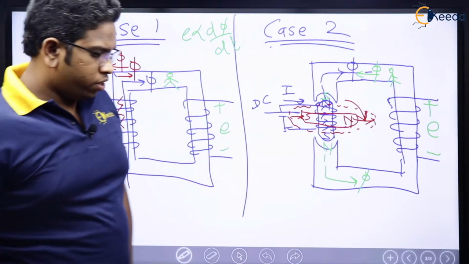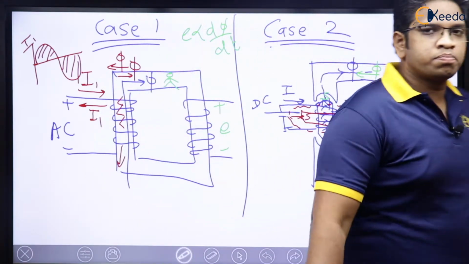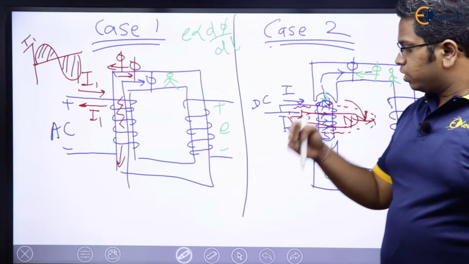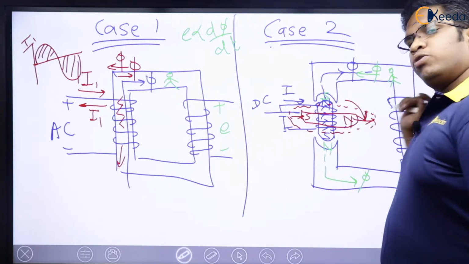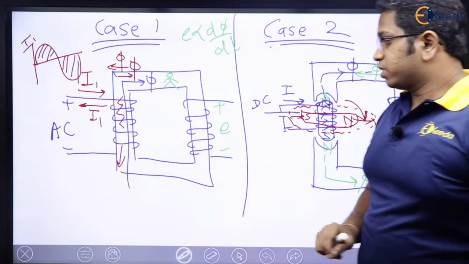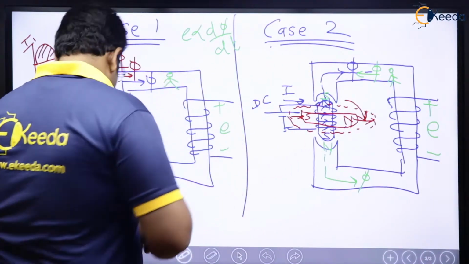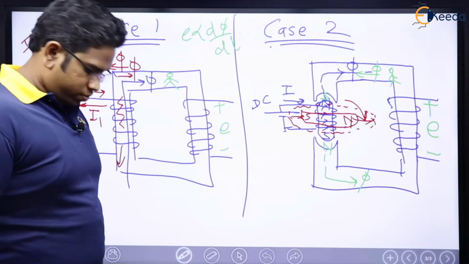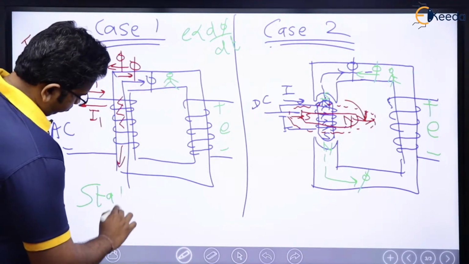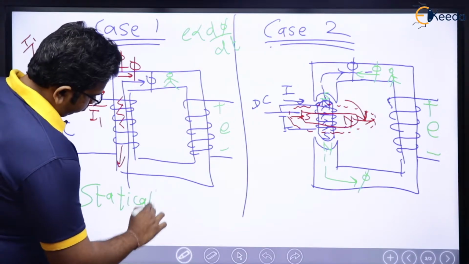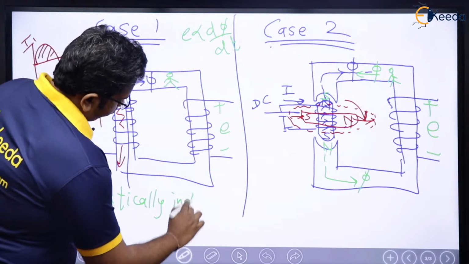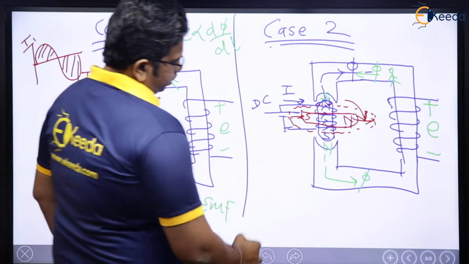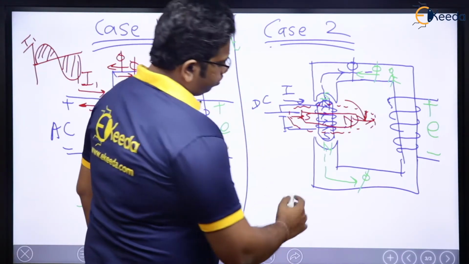Now you please tell me, what is the difference between these two diagrams? Nothing. This is also a transformer, this is also a transformer. EMF is induced here also, EMF is induced here also. But there is only one difference: the EMF which is induced here is called statically induced EMF, and the EMF induced here is called dynamically induced EMF.